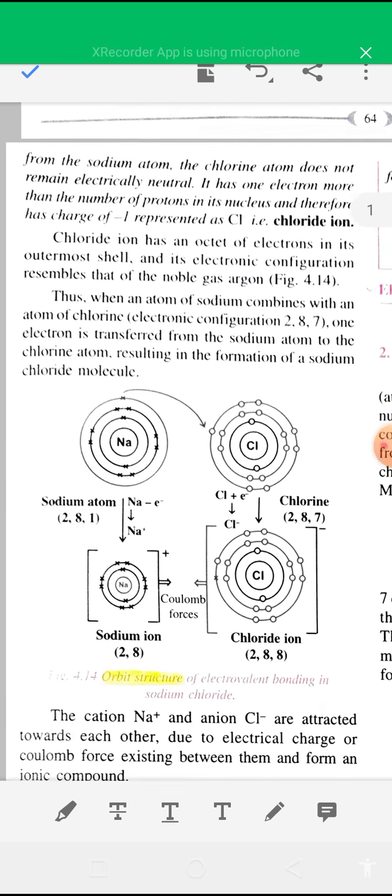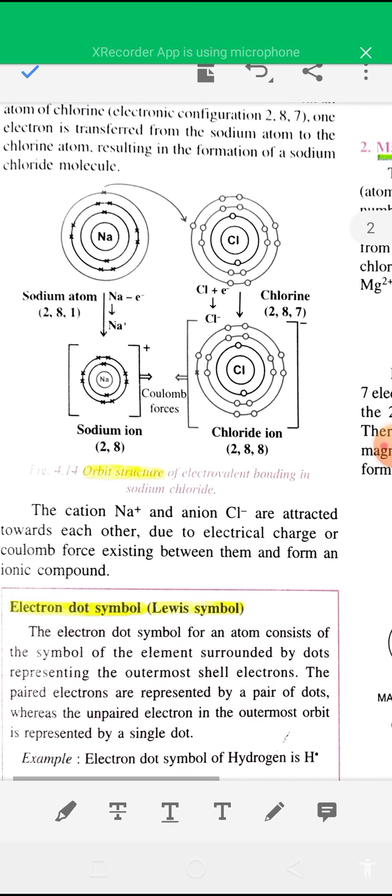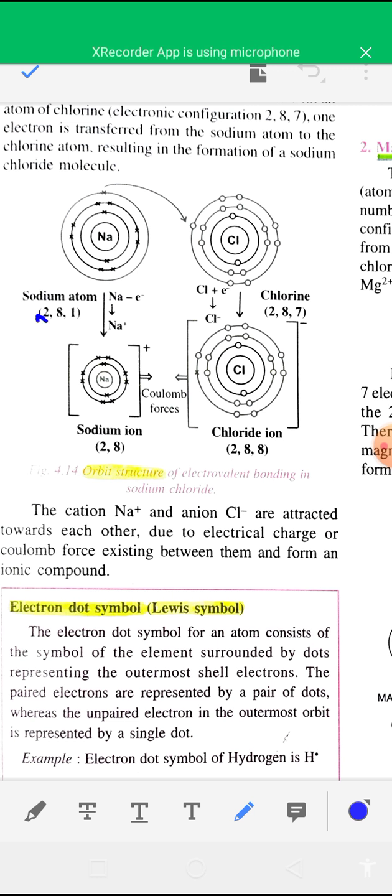And this is the orbital structure of electrovalent bonding in sodium chloride. The orbital structures of sodium and chlorine are both given. Sodium has 1 electron in its outermost shell.